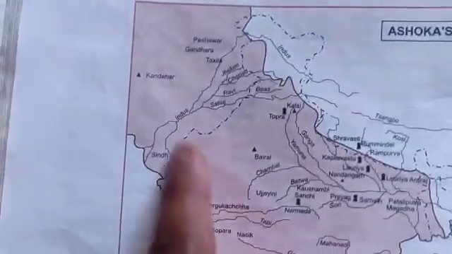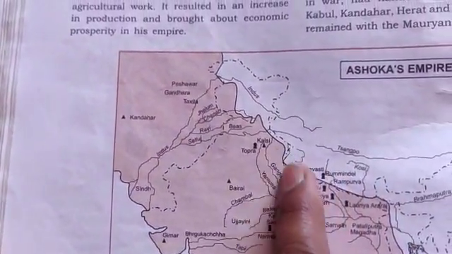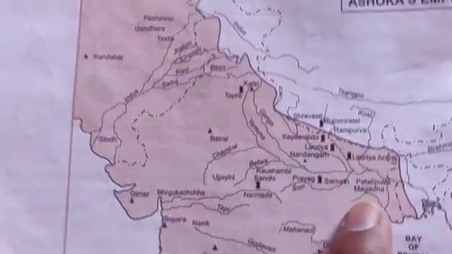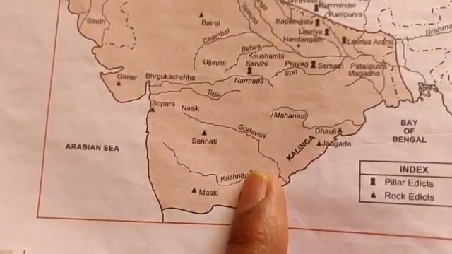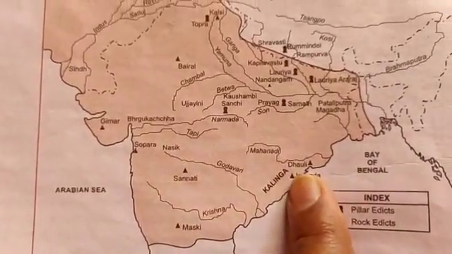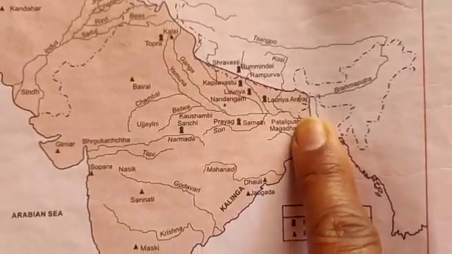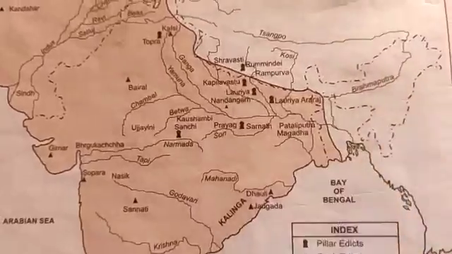If you look at the map closely, you have Kandahar over here, and these are some of the territories of Nepal which he had conquered. Then we go to the river Pennar, which is not given over there if I am not mistaken, so it must be somewhere here. And then you have Kalinga over here. And then to the northeast, it comes to Patliputra and Magadh.